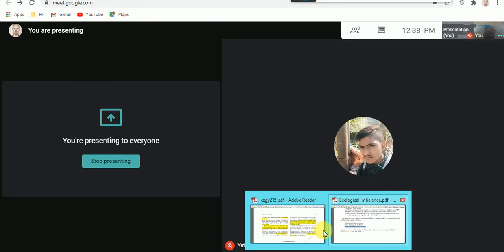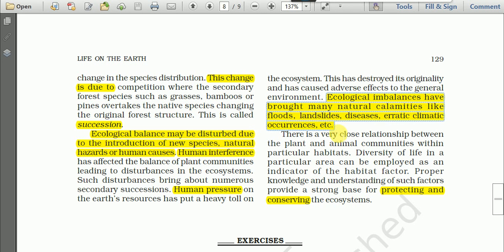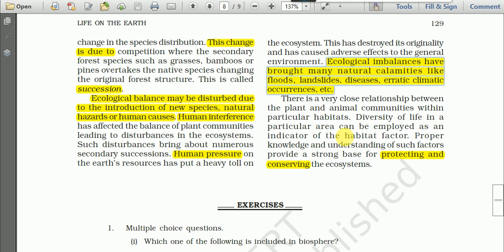Flood also may be there when we cut a lot of trees in the mountainous area. Landslide also will be there in the mountainous area. So these are the consequences or the effects of this ecological imbalance.